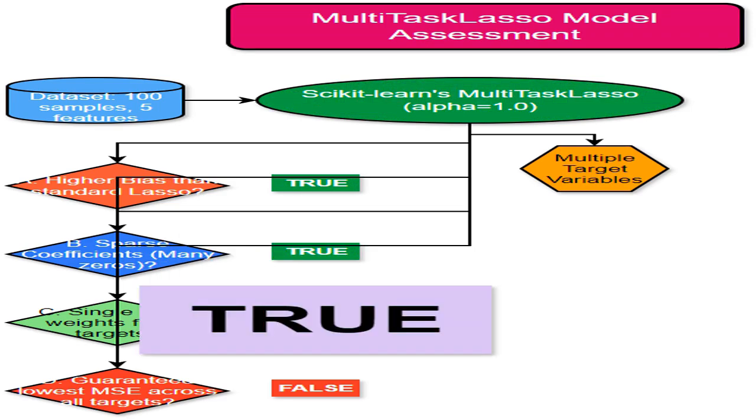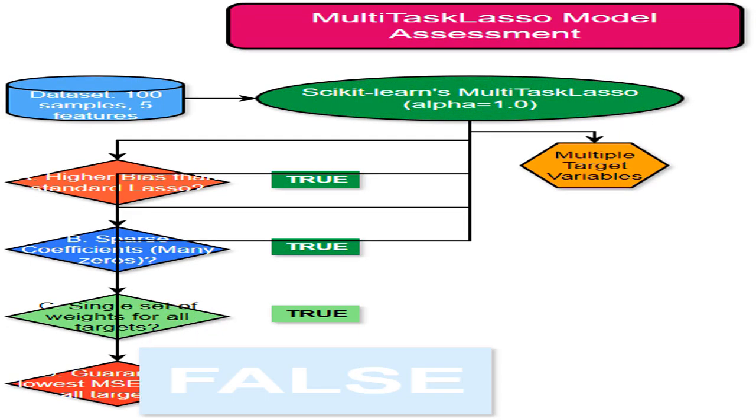I've found that statement C is true. Because of its multitask nature, MultiTaskLasso uses a single set of weights to model all target variables. I've concluded that statement D is false. Although MultiTaskLasso aims to minimize MSE, it's not guaranteed to find the absolute lowest possible MSE, especially compared to fitting independent lasso models for each target.